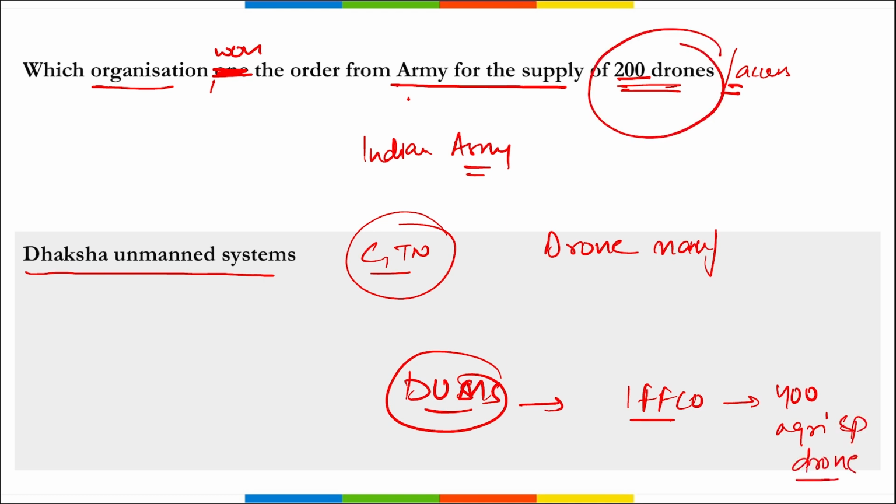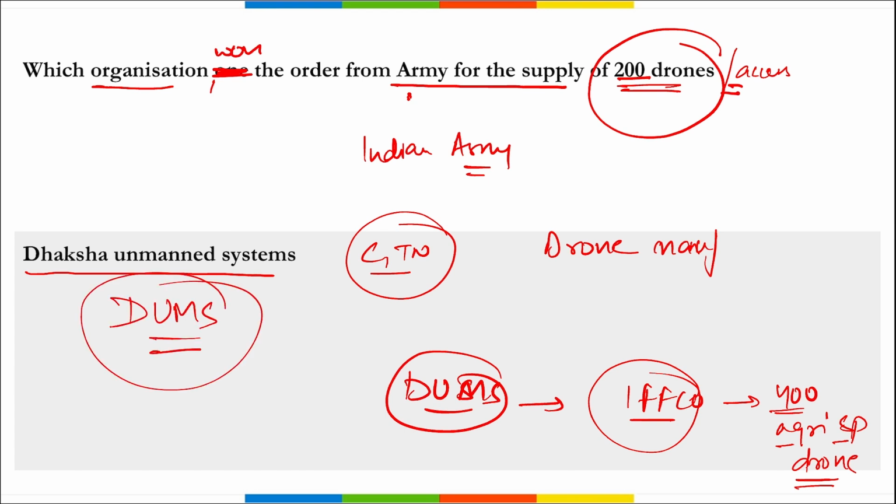So a 200 drones contract from the Indian Army along with accessories, and 400 agriculture spraying drones with IFFCO, right? So these two contracts have been signed by DUMS, that is Daksha Unmanned Systems Limited, and this is a drone manufacturer company located in Chennai, Tamil Nadu.